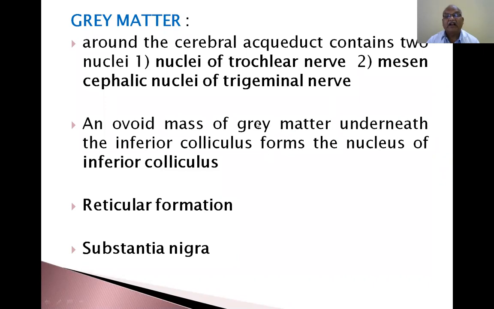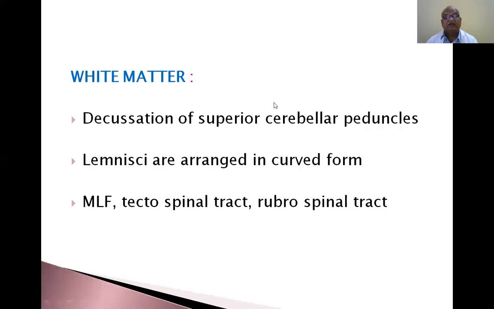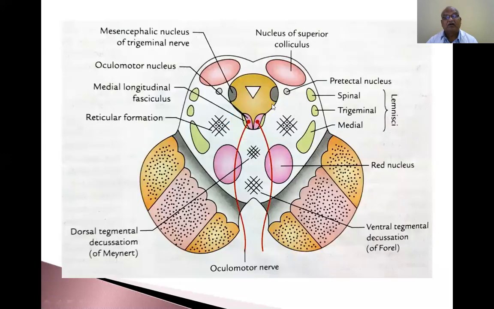Now gray matter. Gray matter around the central duct contains two nuclei: nucleus of the trochlear nerve and mesencephalic nucleus of the trigeminal nerve. This is the mesencephalic nucleus of the trigeminal nerve.